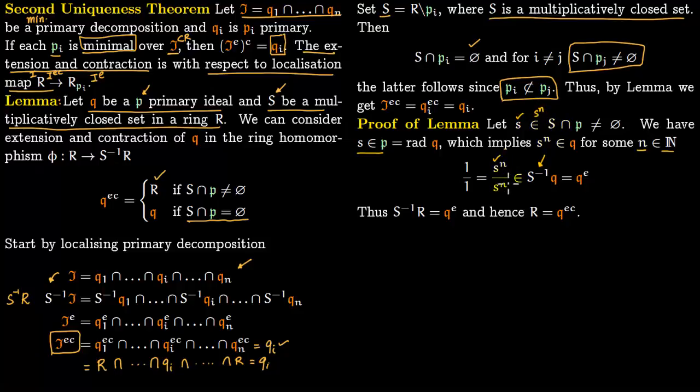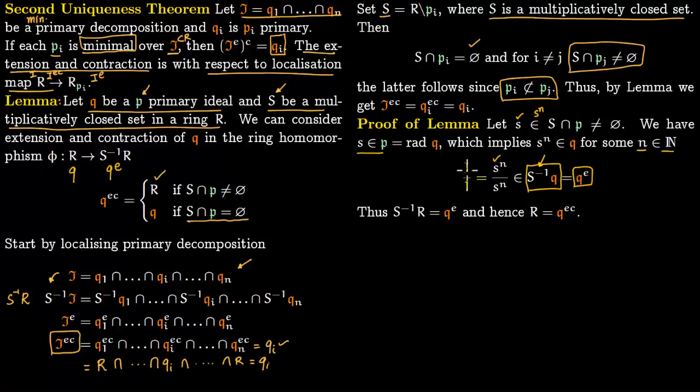So you have Sn over Sn, which is just now 1 over 1. This would lie in S inverse of Q, but this is precisely the definition of extension. So this is precisely what extension is, as you can see here also. This is just extension. So you have Q here and you have Q extension here.